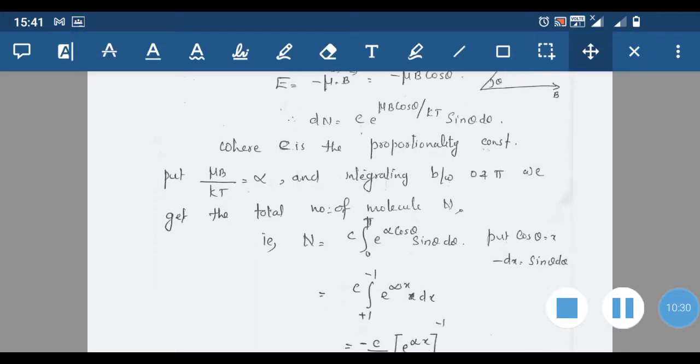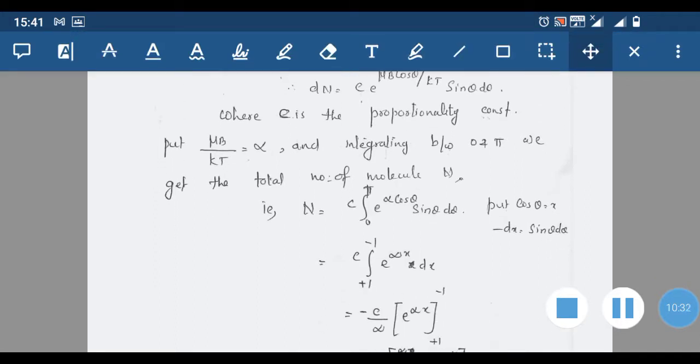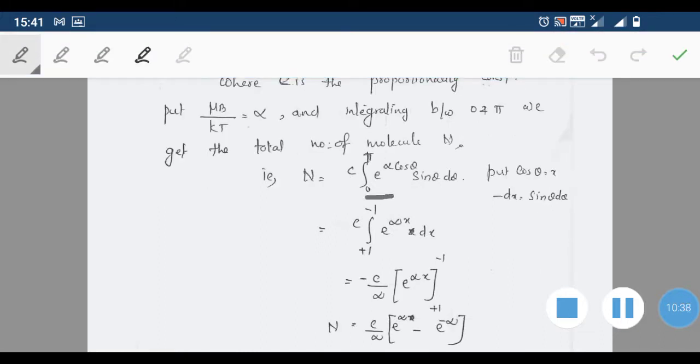The total number of molecules n is given by, integrating this expression, n is equal to C into integral 0 to pi e raised to, for mu B by kT we have substituted alpha into cos theta, mu B cos theta by kT. So it is e raised to alpha cos theta, then into sin theta d theta. Then we substituted x for cos theta. Therefore minus dx will be sin theta d theta.